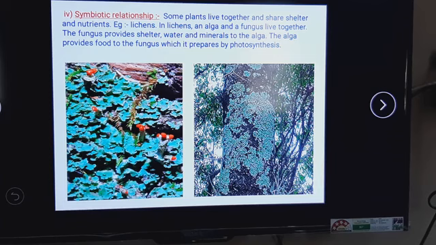Example is given here, lichen plant. So in lichen plant, here in the lichen there is an alga and fungus. So lichen plant means what? It is a combination of alga and fungus. Alga means algae. In Marathi we can say shevar, algae. Fungus. Alga and fungus, they live together.